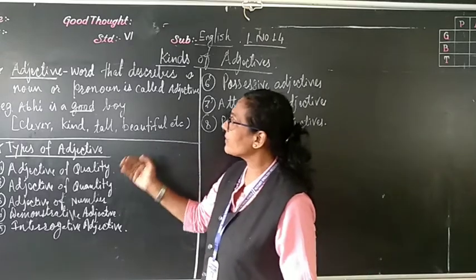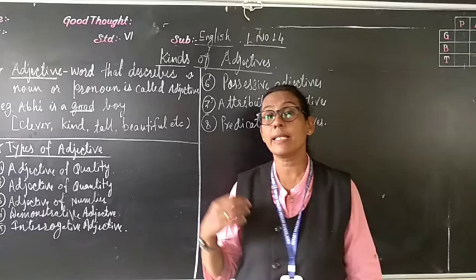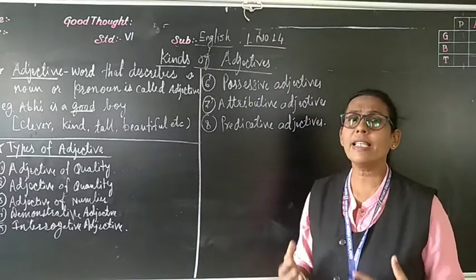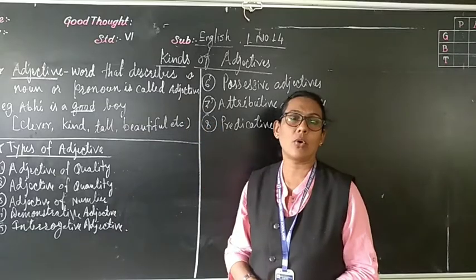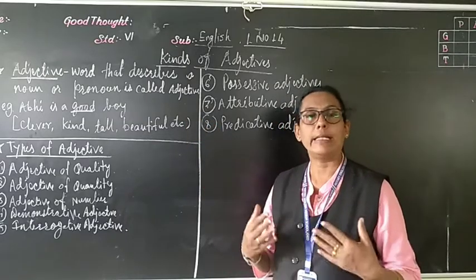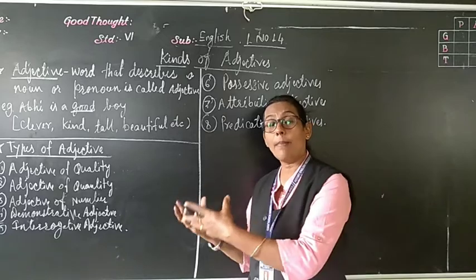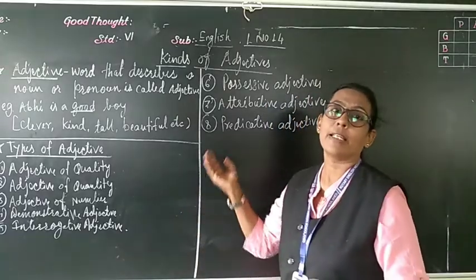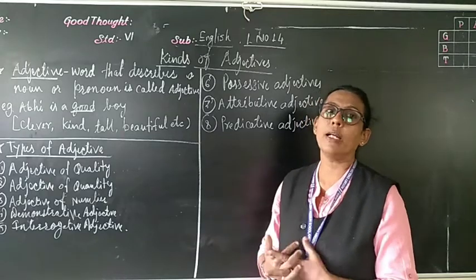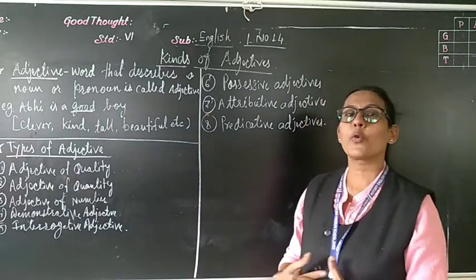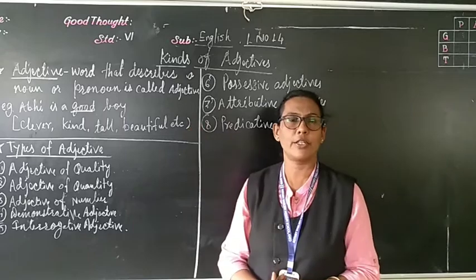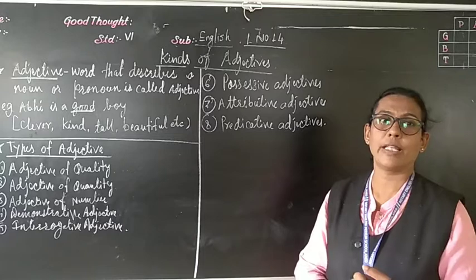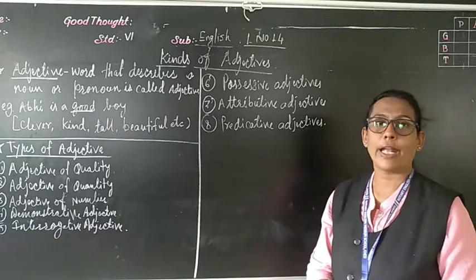So in this way, clever, kind, slippery, tall, beautiful, naughty, these words, etc. are called adjectives. They tell something about that noun, or if there is a pronoun, those words are called adjectives. Okay, so we will see the types of adjective. In our book, there are 8 types of adjective.